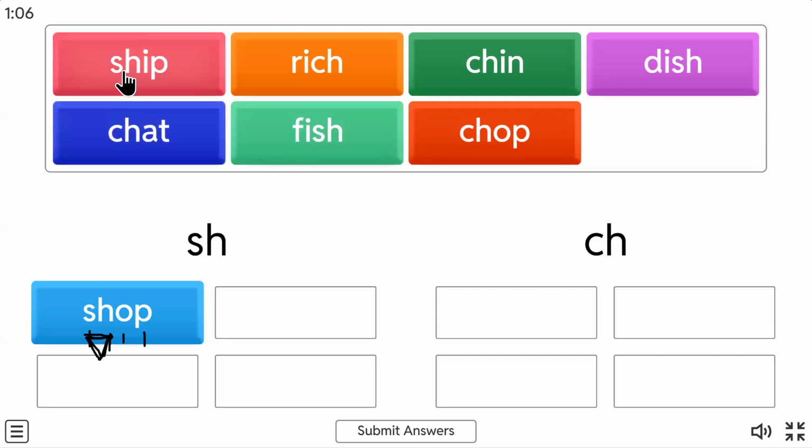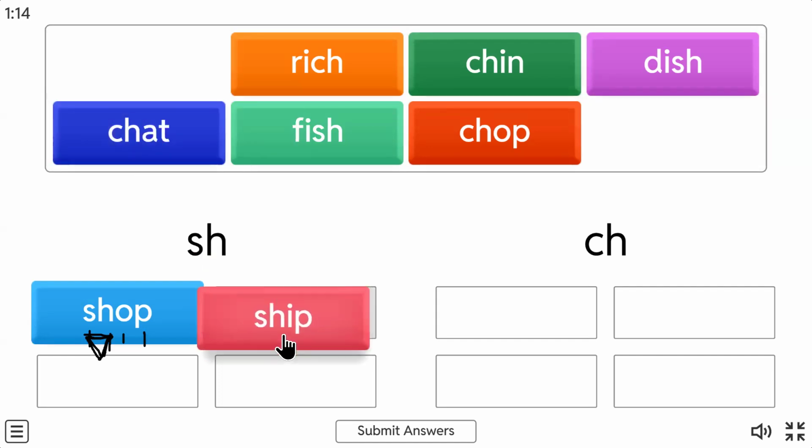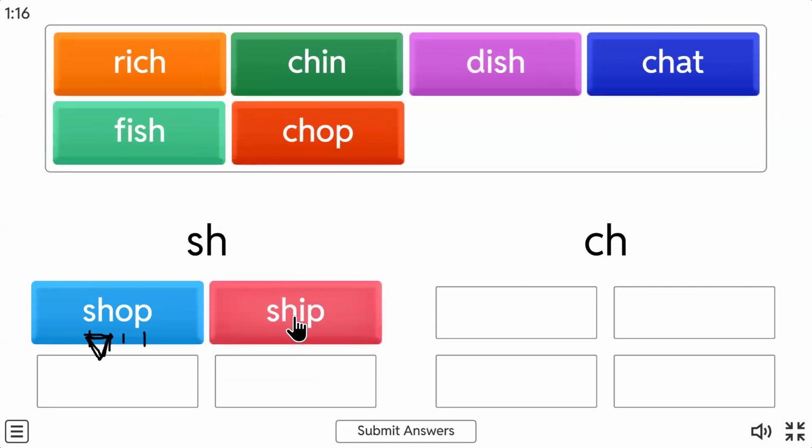Okay. Now this one again, this is SH. So we will read this as a digraph. Ship. So you don't have to learn the spelling S-H-I-P by heart. You don't have to by heart. You just have to blend and read. You can do it. आपको by heart करने की जरूरत नहीं है. आपको rote learning करने की जरूरत नहीं है. You just have to blend and read. Ship.